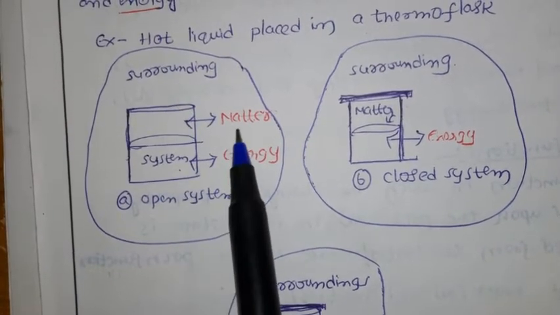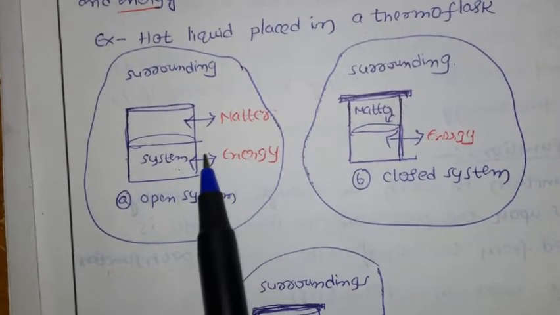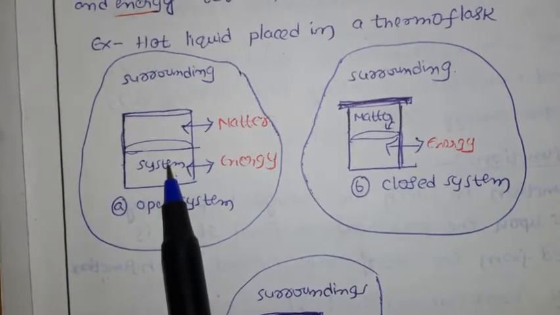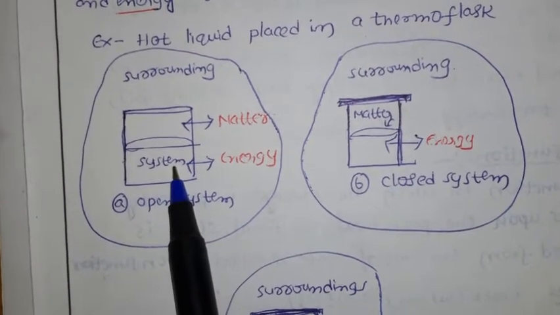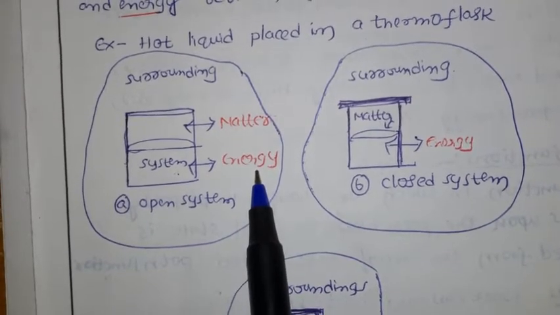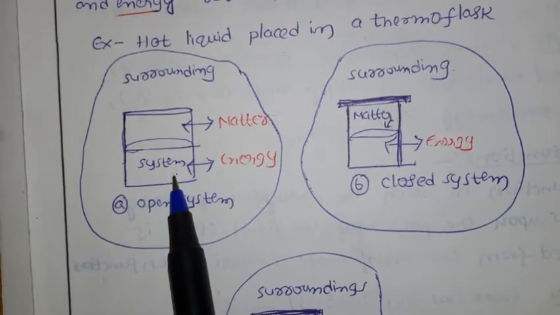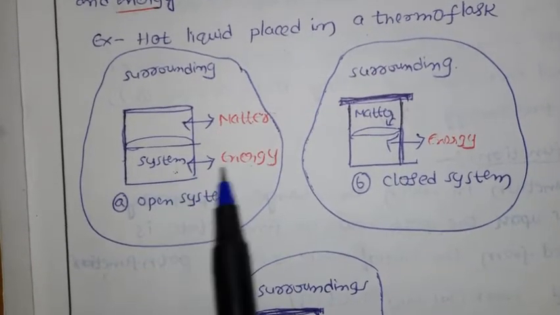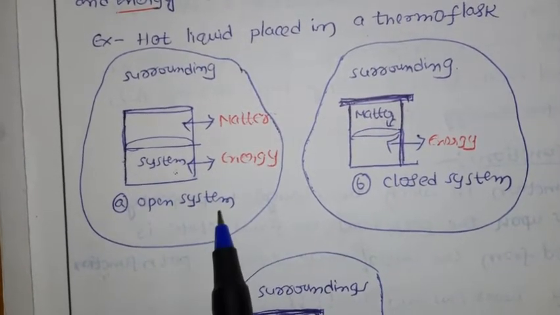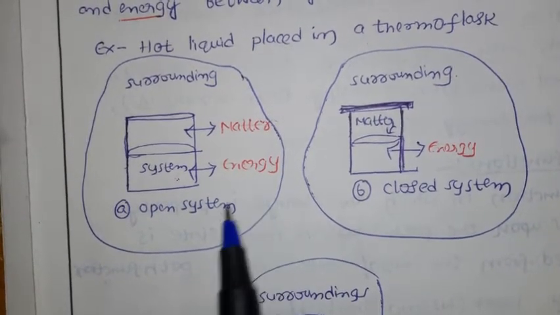So there is an exchange of matter. Along with that, there will be an exchange of temperature also. For example, if you keep the water as it is for 1 hour after boiling, it will cool down. So you can come to know there is an exchange of energy also. The temperature is decreasing, which means the temperature lost by the water is gained by the surroundings. So energy exchange also happens. When a system exchanges energy and matter, that type of system is called an open system.